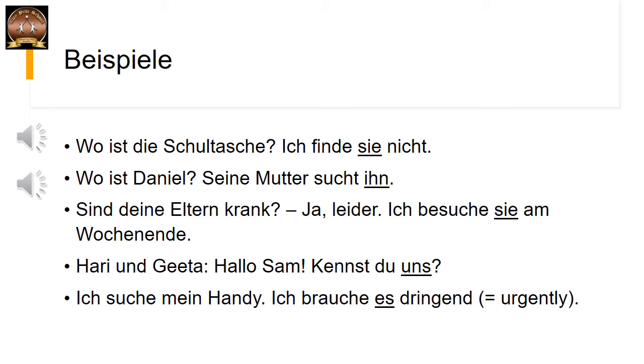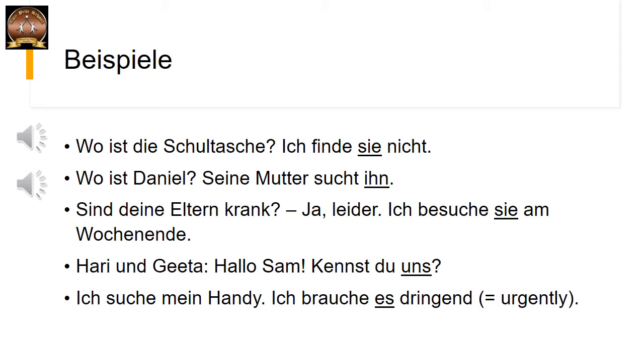Next example. Wo ist Daniel? Seine Mutter sucht ihn. Now, seine Mutter sucht ihn. In this sentence, sucht is das Verb. It is the verb. And what is the subject? Seine Mutter. Who is searching? His mother. So that is the subject.